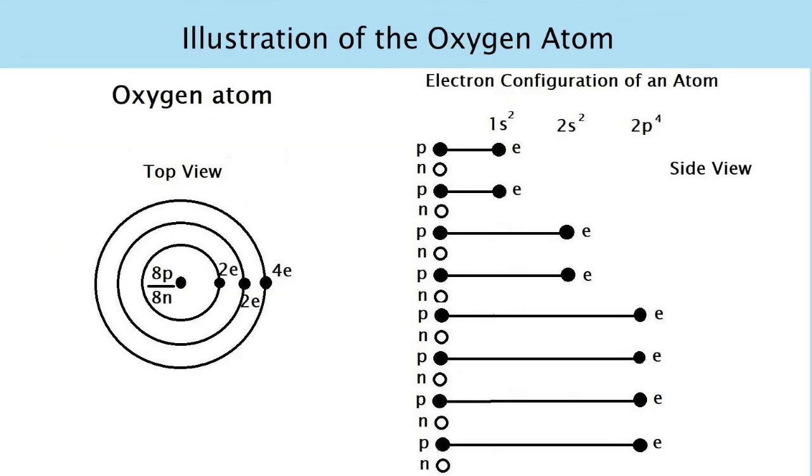My new model of an atom could easily illustrate the atom of an element that indicates how many protons, neutrons, and electrons there are in the atom by using the top view of the atom. The side view of the atom shows the electron configuration of the atom. The structure of the so-called nucleus is actually what I called the proton-neutron pole.